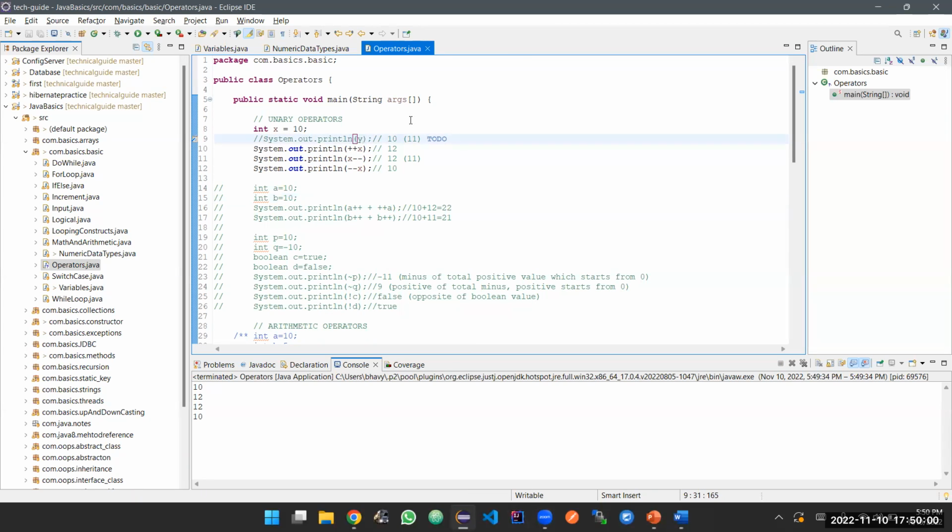Actually, the value should be x plus plus, which means you first take the variable x and then increment it by 1. So your answer should be 11 here. The next is plus plus x, meaning take the x value, increment this value, and then do the addition. So it would be 11 plus 1, 12.